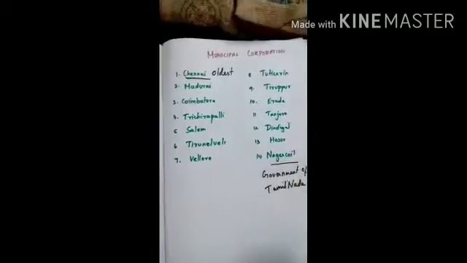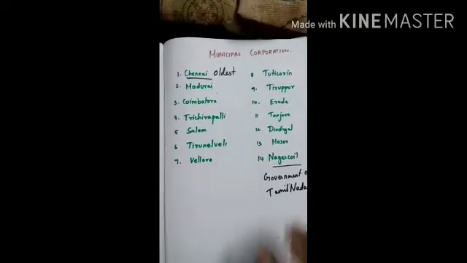So these are the 14 corporations of Tamil Nadu.